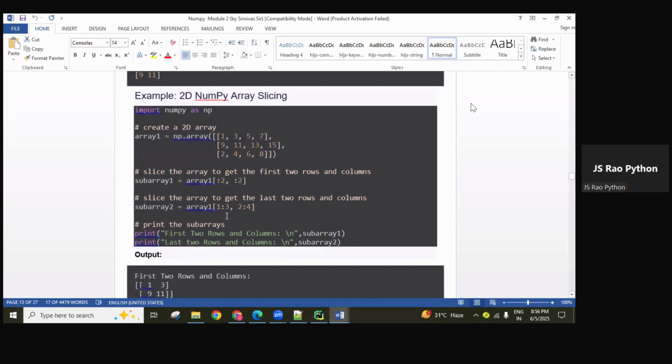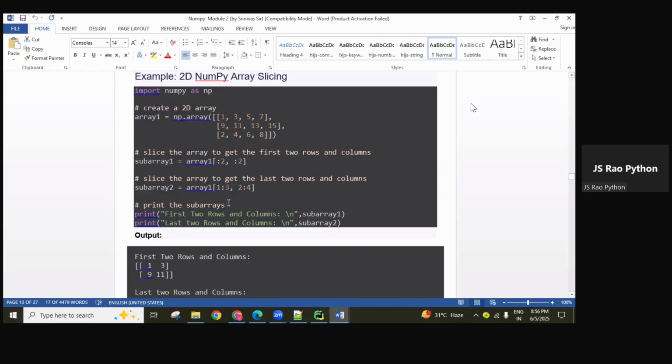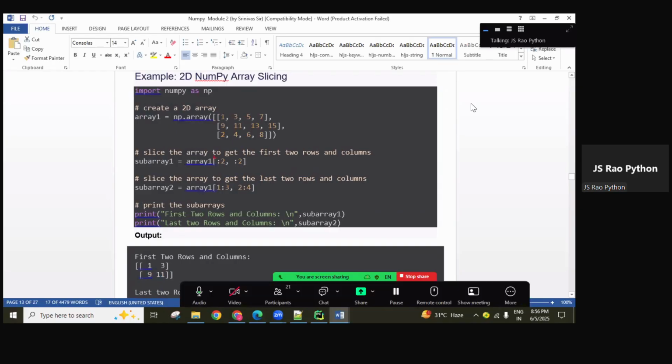2D numpy array using slicing. Okay, here is the explanation I gave, programmatically. You can practice different examples, guys. There are 3 rows here. So this one we did right now. Now in this one you can see column index 1 onwards.